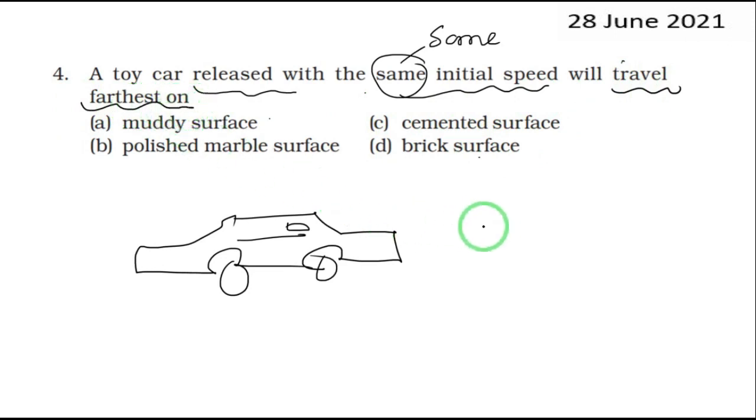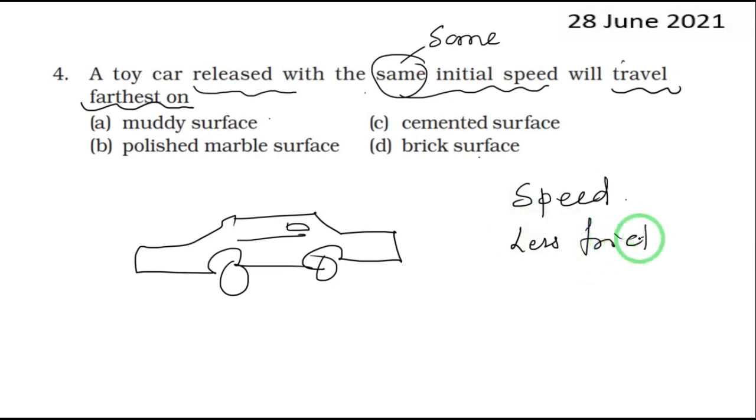It will travel farthest if it gets more speed, right? And where there will be more speed? Where there is less friction. So the less the friction, the more the speed, right? Now you have to find out which one of these will provide less friction. Muddy surface will have more friction, right?